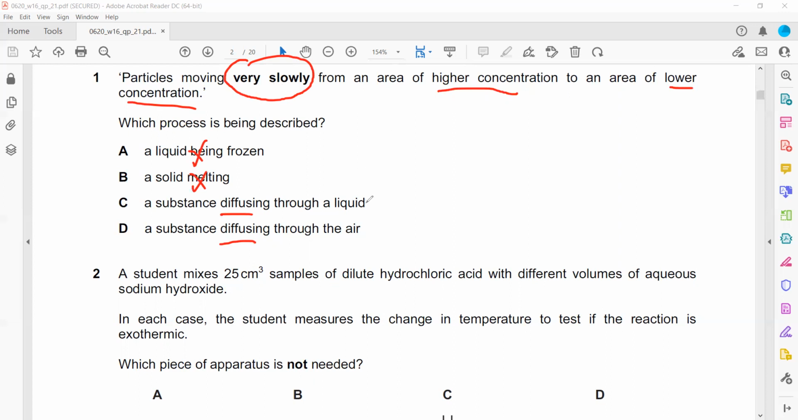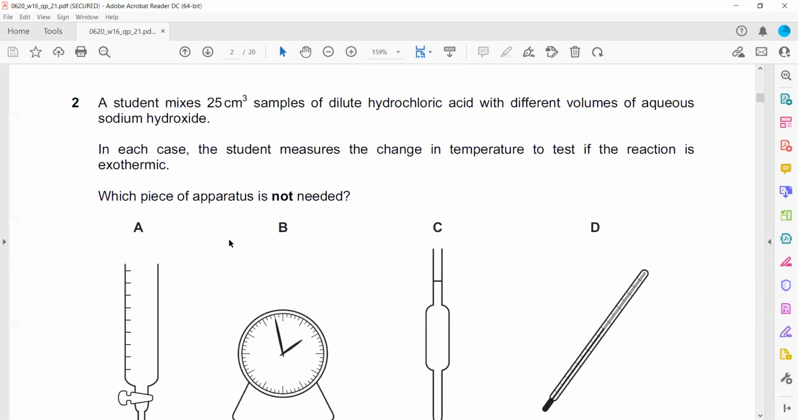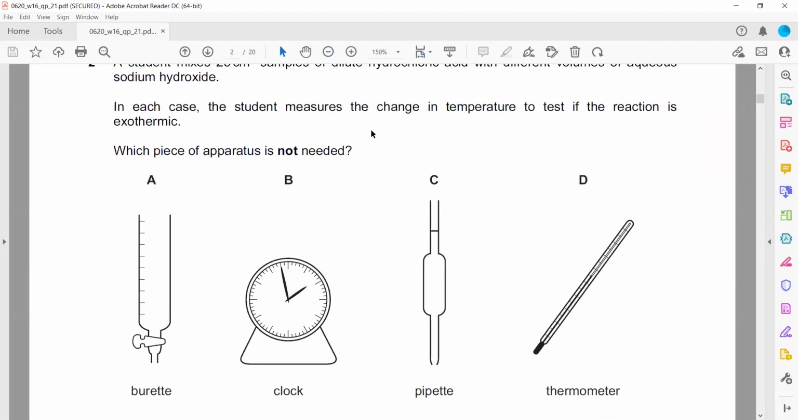In question 2, 25 cm cube of a sample of dilute hydrochloric acid with different volumes of aqueous sodium hydroxide. In each case, the student measures the change in temperature to test if the reaction is exothermic. Which piece of apparatus is not needed? So we want a burette.